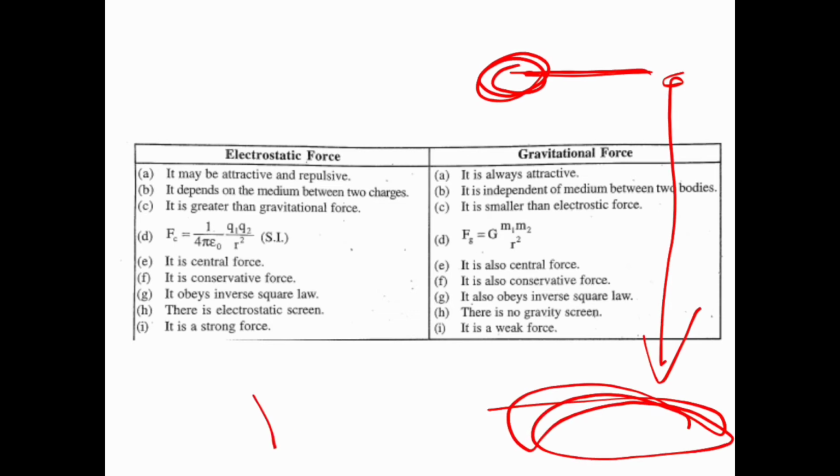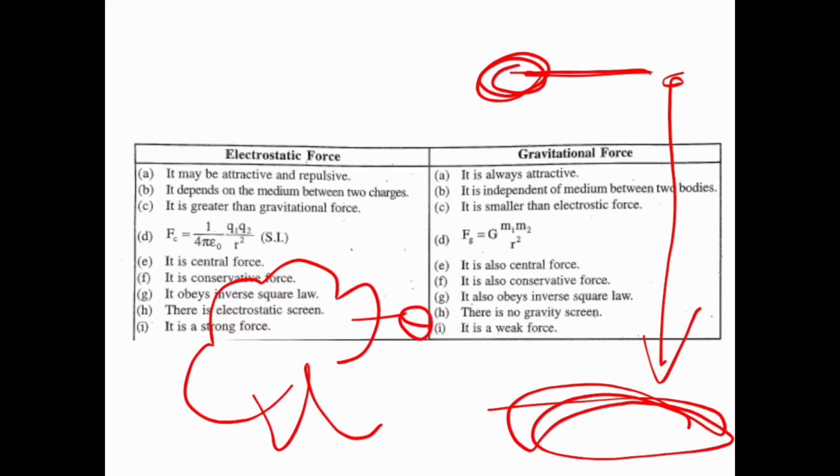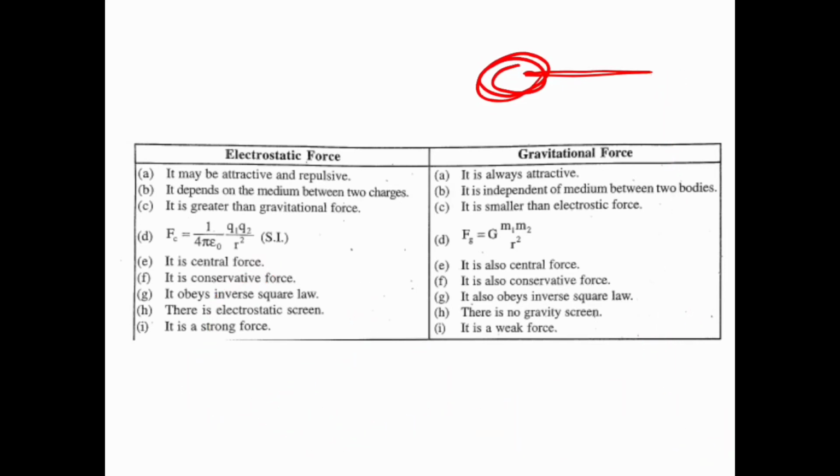If a mango falls from a mango tree onto the ground, it is always attracted towards the earth. So gravitational force is always attractive, whereas electrostatic forces may be attractive or repulsive.